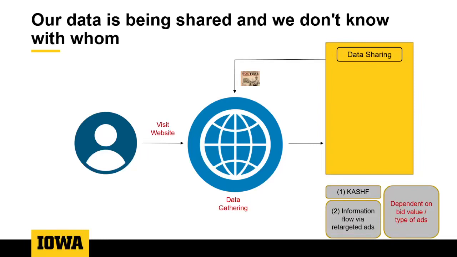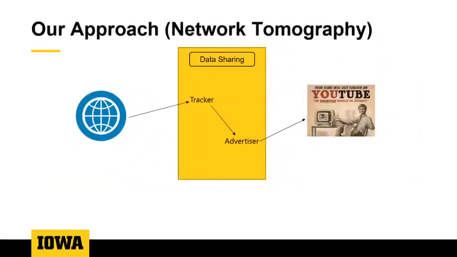Moreover, over the last 5 years or so, data privacy policies such as GDPR, CCPA, and CPRA have been put in place with the sole purpose of making this ecosystem more accountable and transparent. However, with limited resources and absence of a generic auditing framework, these policies have not been utilized or enforced fully. Now, if we zoom in on the problem, we can see that the input signal to this black box is the user profile, and the output signal in this case is the ad that we observe. And our goal is to make the internals of this black box more transparent.